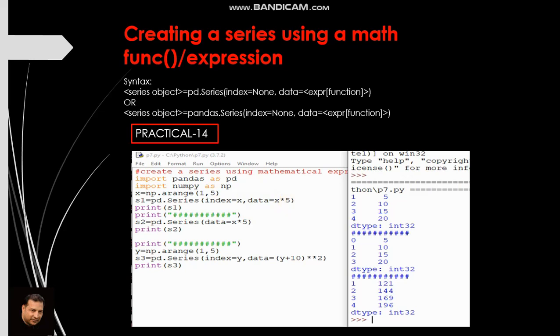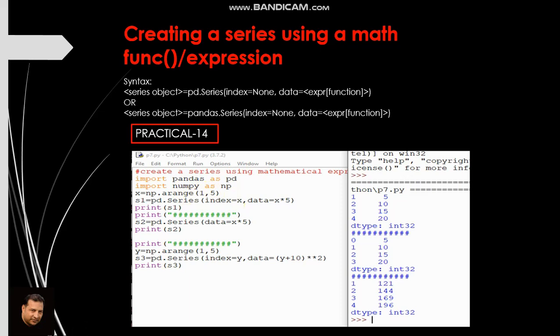You already know we provide two arguments always in series, index and data. Index is optional sometimes. So here we have taken index as the value of x. And what is the value of x? You might be knowing arange method. It is used to provide a list of some numbers.